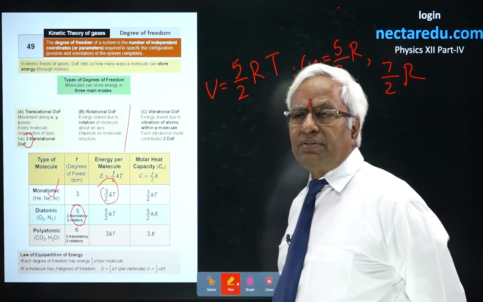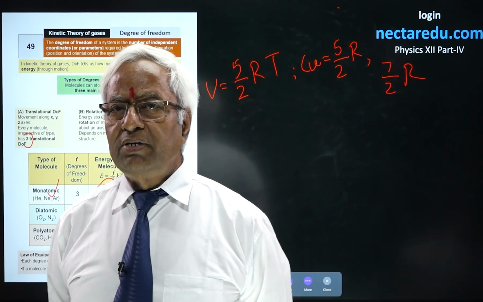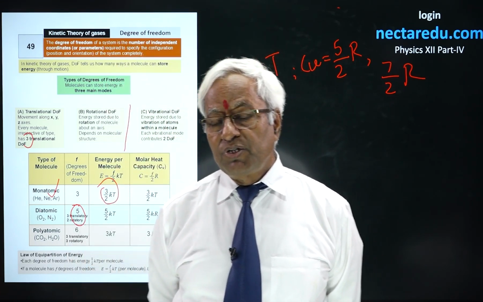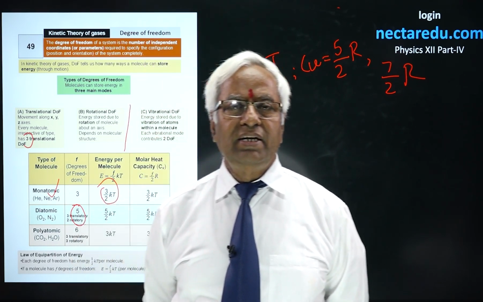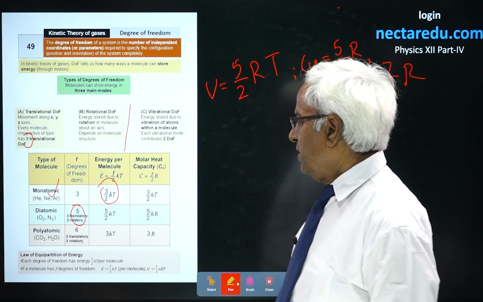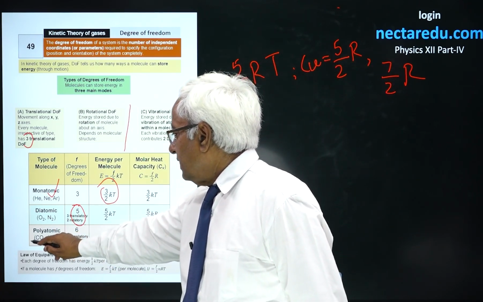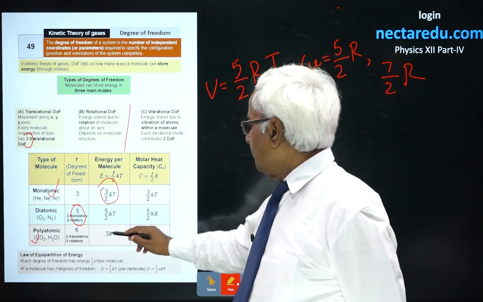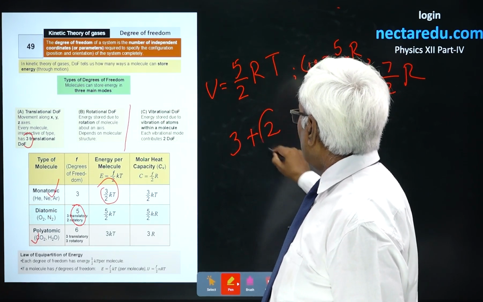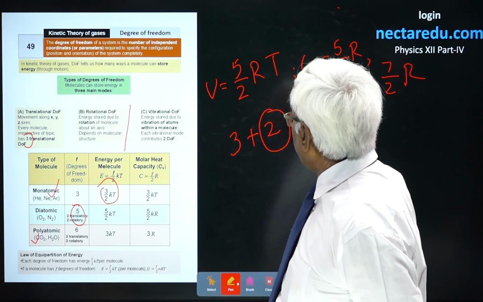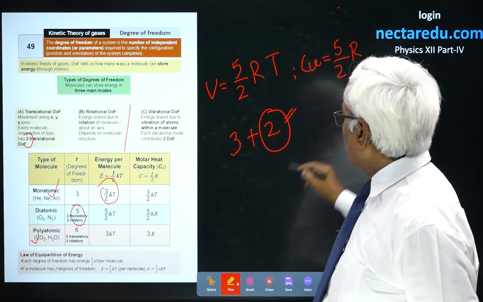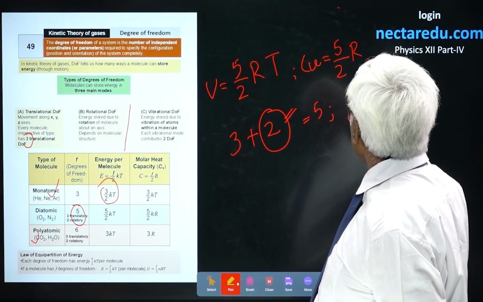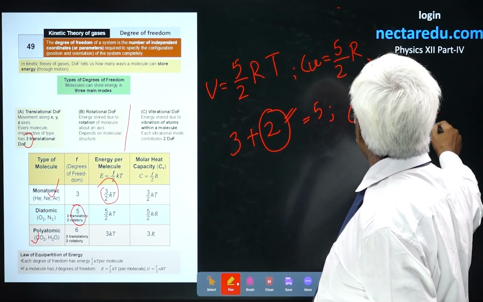Similarly, if you consider triatomic gases or even polyatomic gases, there you have to be alert, a little precaution is needed. You have to check whether the structure is linear or non-linear. If it is linear, like CO2, it is a linear structure. Degrees of freedom will be 3 plus 2, only 2 degrees of freedom with the rotation. Overall, it becomes 5. Then again, Cv equal to 5 by 2 R and Cp 7 by 2 R.